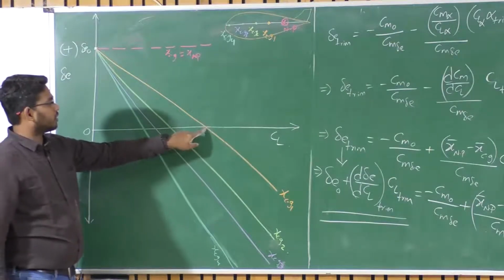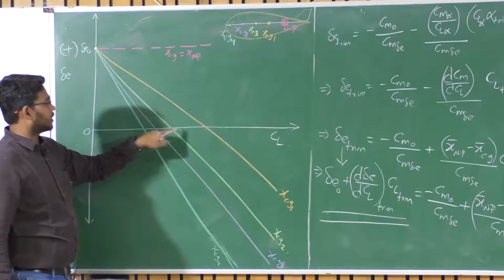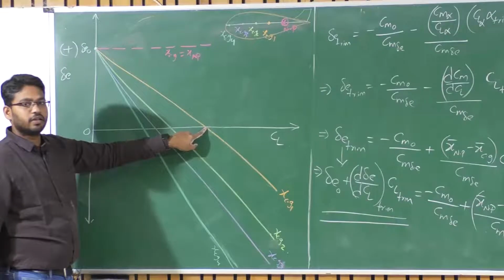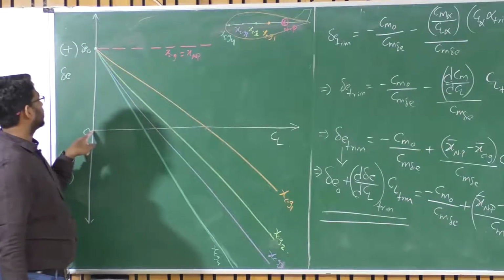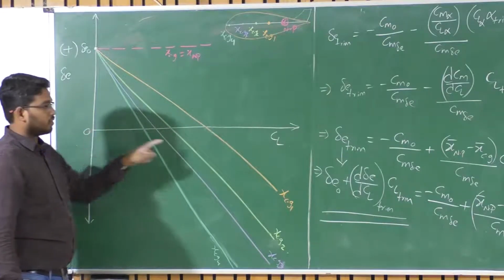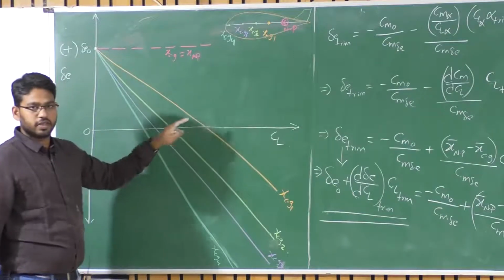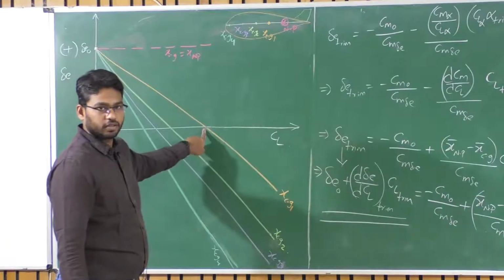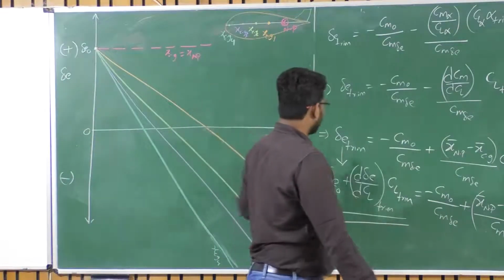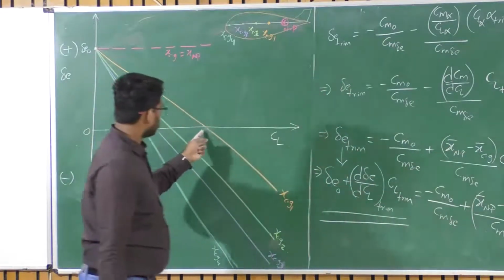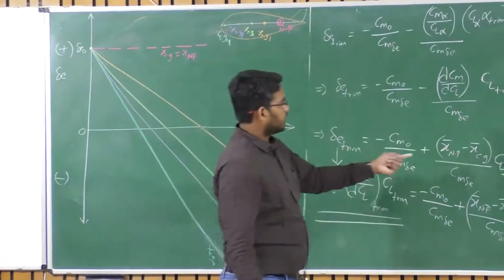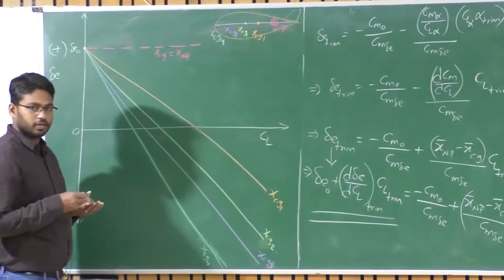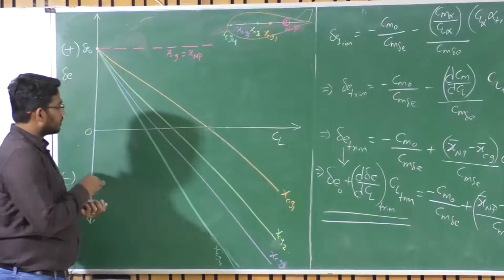And you might have noticed that at CL trim, say this is your desired CL, let us say this is called design CL, where there is no need of delta E trim, right? Delta E should be 0. You should be able to achieve this CL design without any control surface deflection, right? So that CL design corresponds to a particular CG location, so it corresponds to a particular curve here. Am I correct?